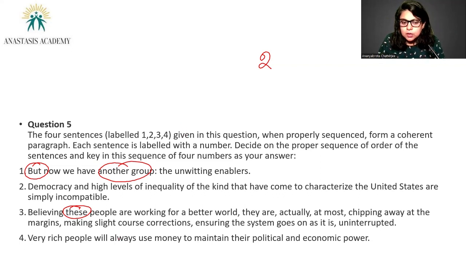Very rich people will always use money to maintain their political and economic power. People who already have the money, in spite of the fact that you're living in a democracy, they will always use money to maintain their political and economic power. You can think about generational advantage here.